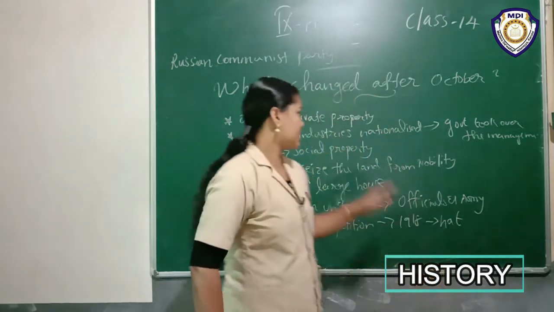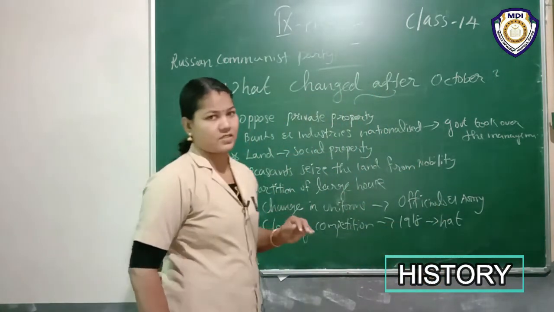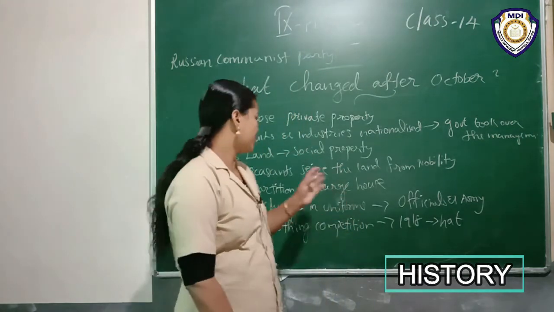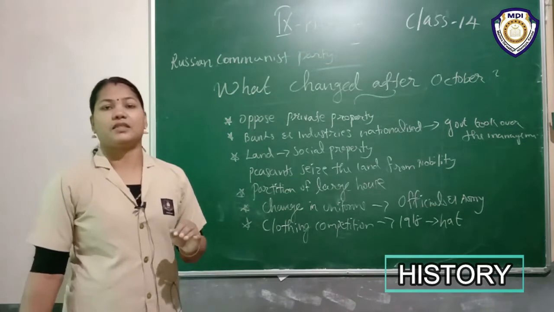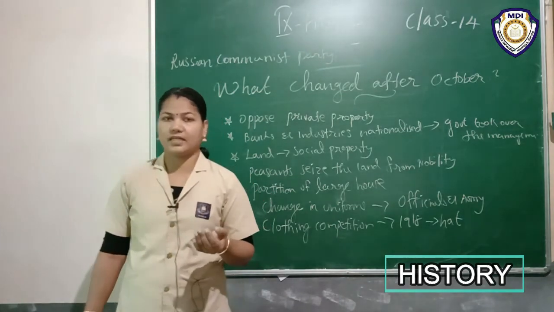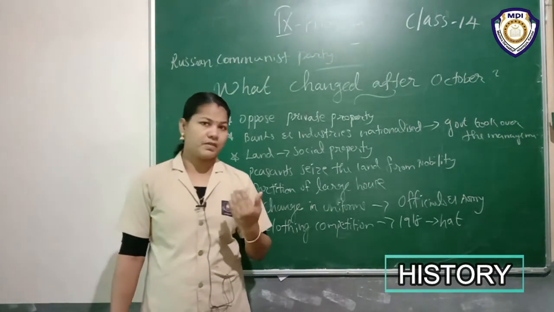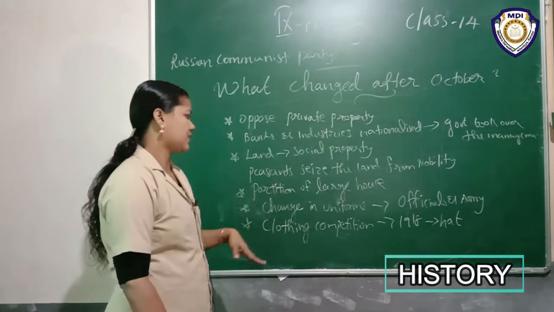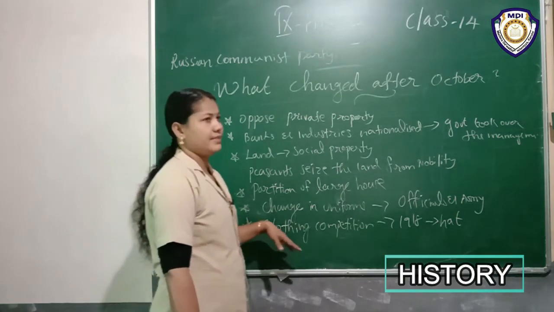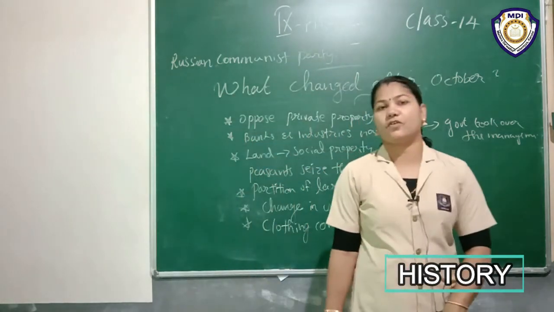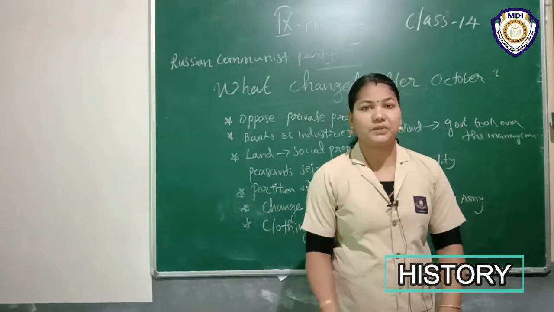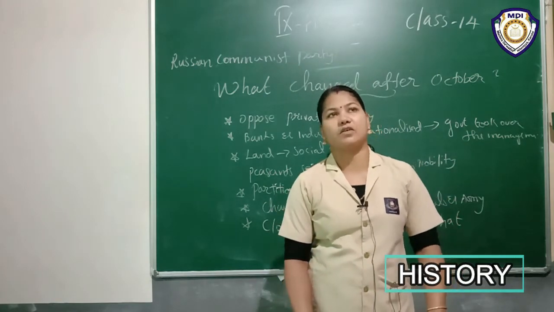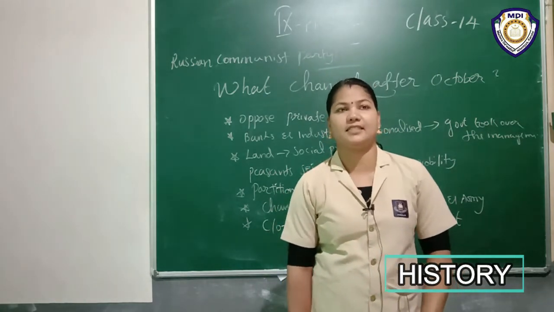Then we discussed another important change. Land was considered social property. The peasants decided to seize the land from the nobility. Then the large houses were partitioned on the basis of each family's requirements. Then they decided to change the uniforms, with a new design for the army and officials. It created a clothing competition, especially in 1918.